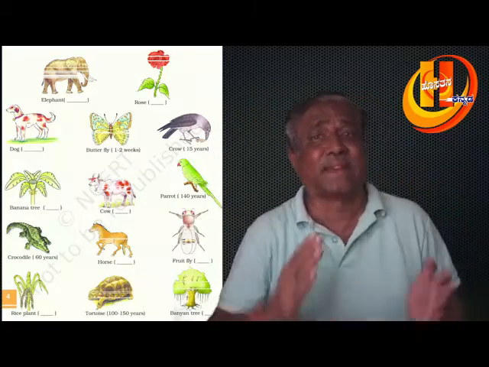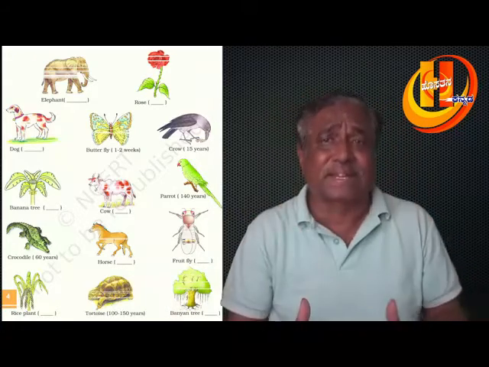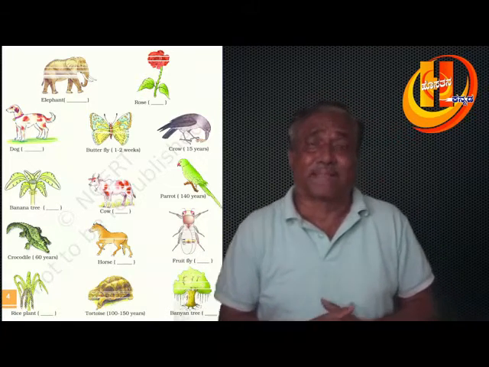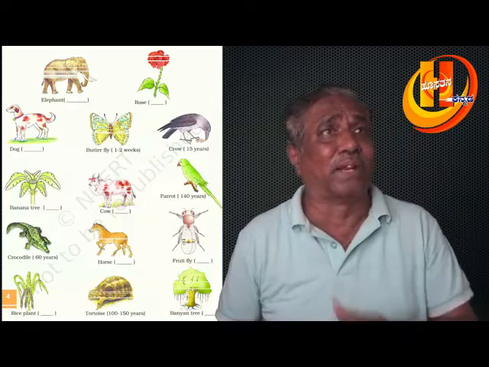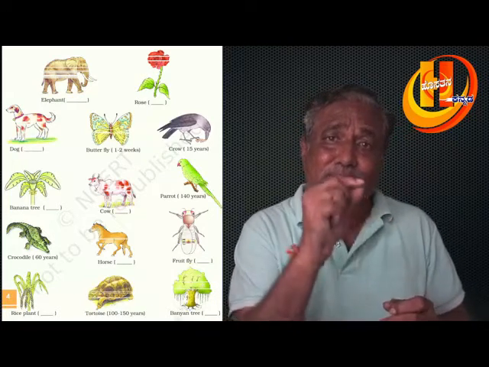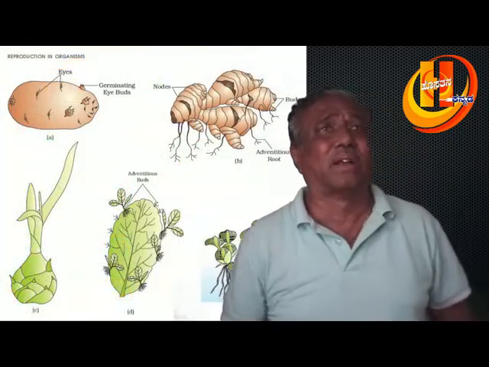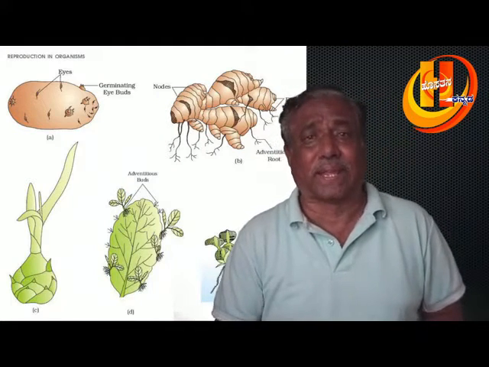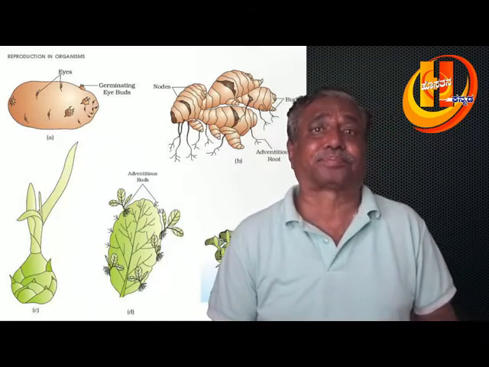That is the lifespan, a gap between life and death. Lifespans also you have to study like this. And this is about asexual reproduction. In case of Bryophyllum, the adventitious buds are formed along the margin of the leaves. That is in case of Bryophyllum. That is also a mode of asexual reproduction.